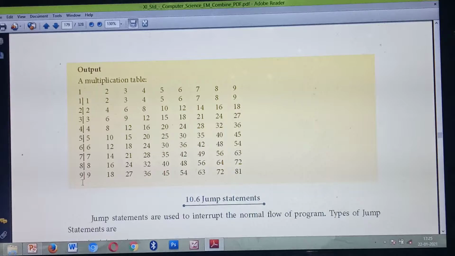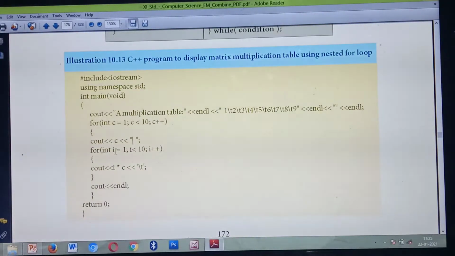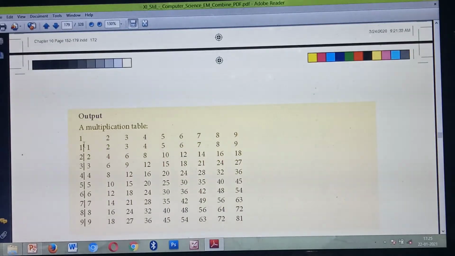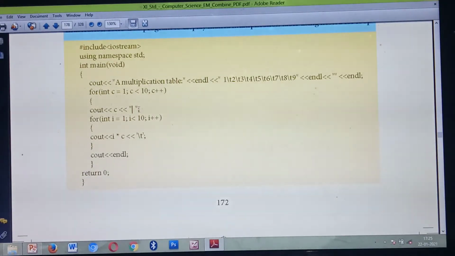Till 9. Then after that, you give one operator. For this line, see, a pipe operator is there, no? This one is called the pipe operator, the one line. That one you give with cout of c.